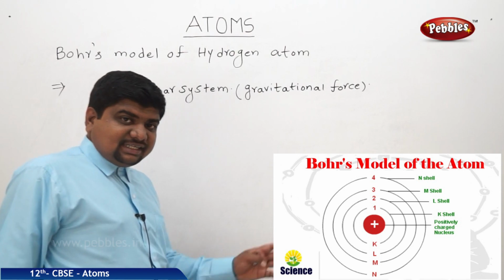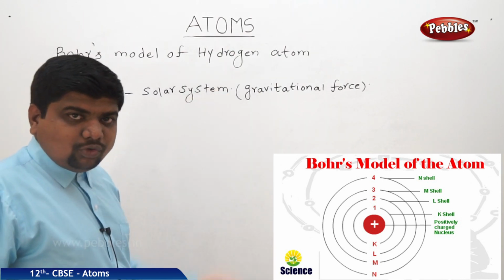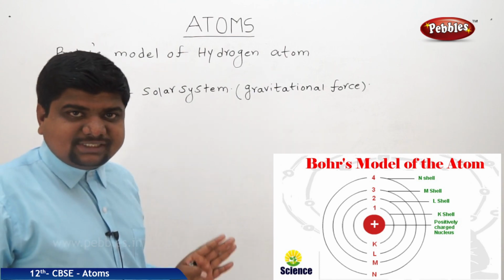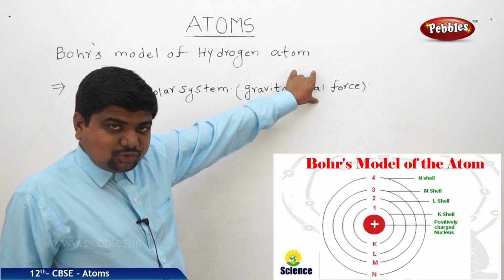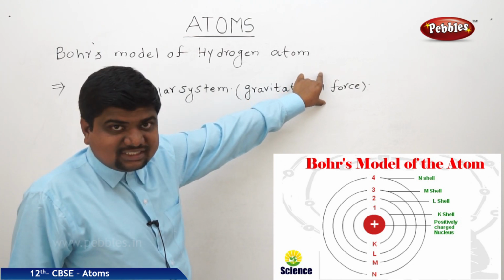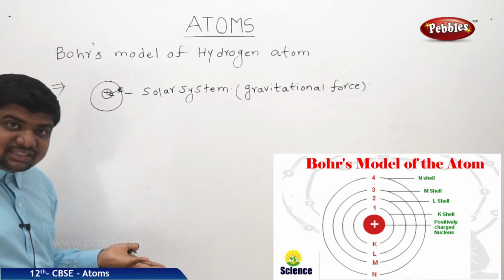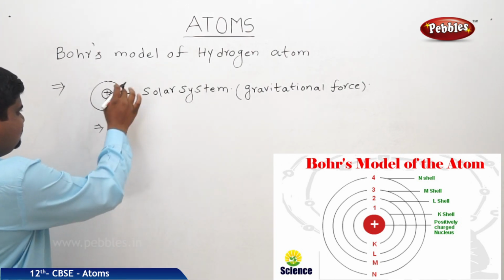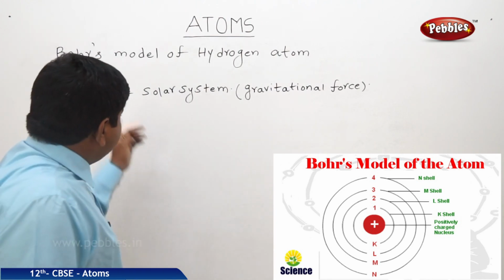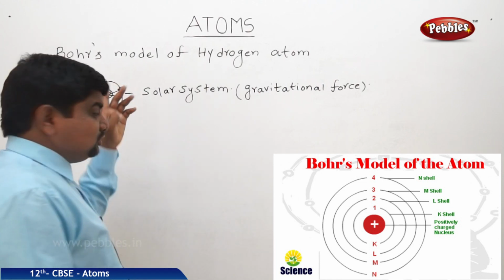The sun is at the center, and all the planets are revolving around the sun in their own orbits. In the solar system, gravitational force is the reason to stabilize the solar system. But which force is the reason to stabilize the atomic structure? The concept is like this. Between positive charge and negative charge, there is automatically a Coulombic force of attraction when they are separated by a distance.